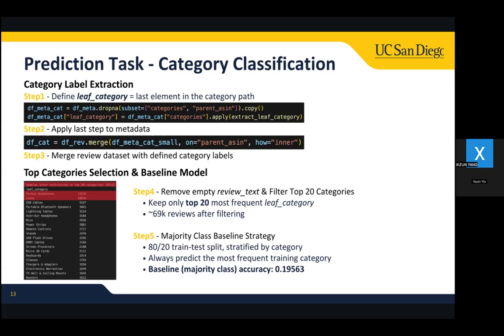we filter out empty reviews and then look at the category distribution. There are many long-tail categories with very few samples, which are noisy and hard to learn. And to keep the problem manageable and trainable, we restricted the task to the top 20 most frequent categories, with about 69,000 labeled reviews remaining. Step 5. Before training the real model, we used a majority class classifier baseline model, as we did for the sentiment task, which returns a 19.6% accuracy. Next slide, please.